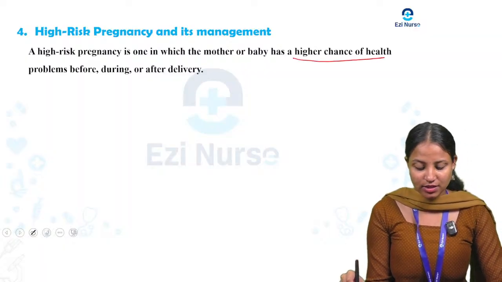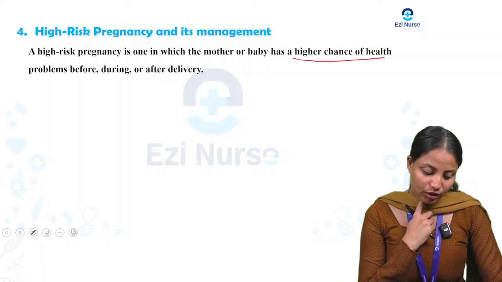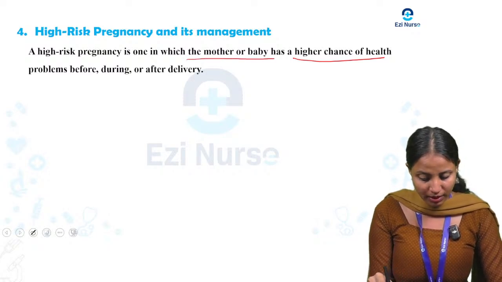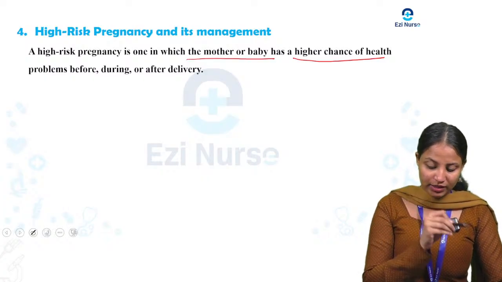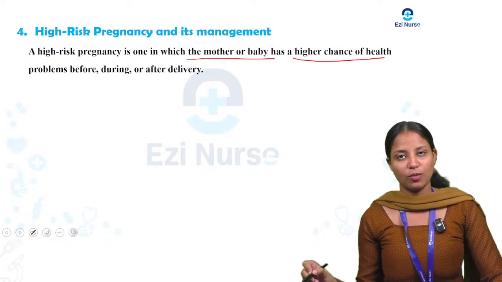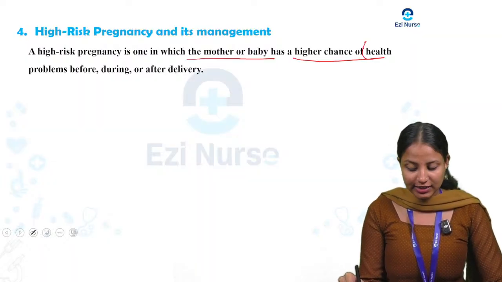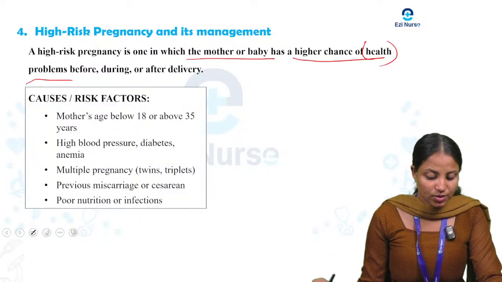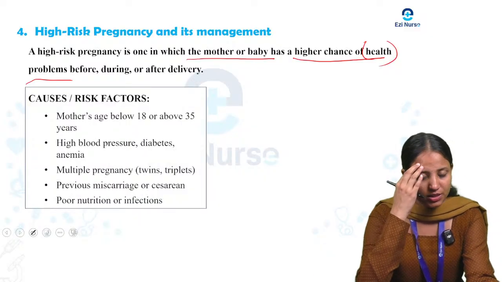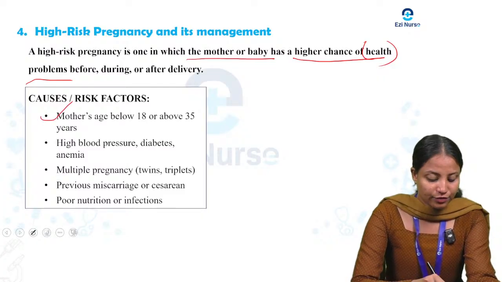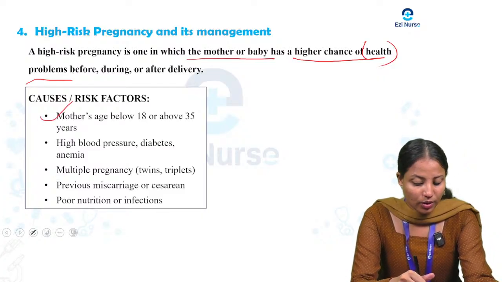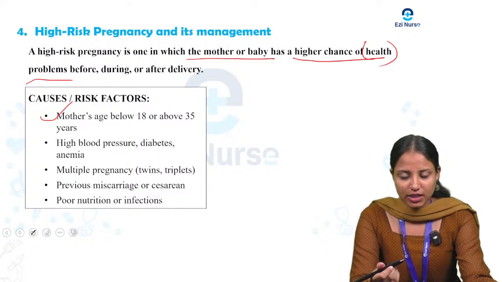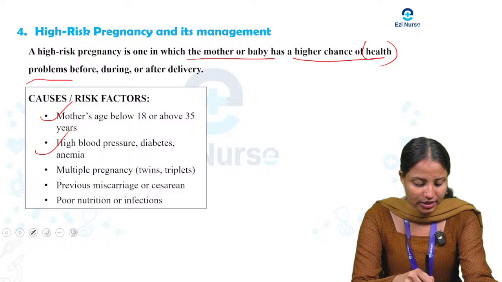If the mother or the baby has a higher chance of health problems before, during or after delivery, that is what we know as high risk pregnancy. So here, what are the causes, what are the risk factors we can see? If the mother's age is below 18 or above 35 years, there is a chance of high risk pregnancy. Or high blood pressure, diabetes, anemia.